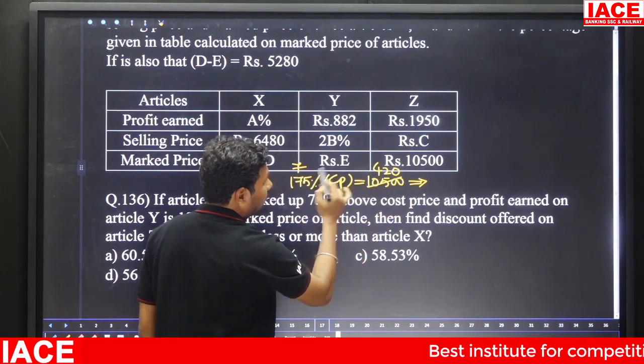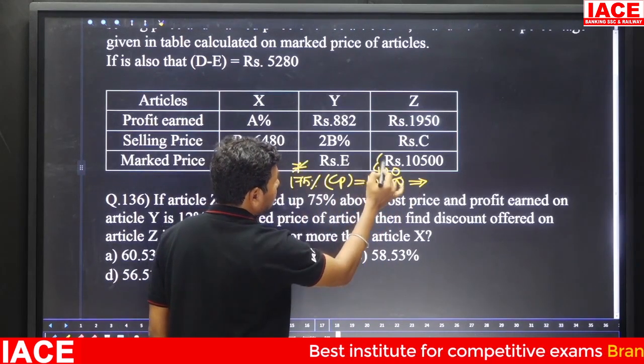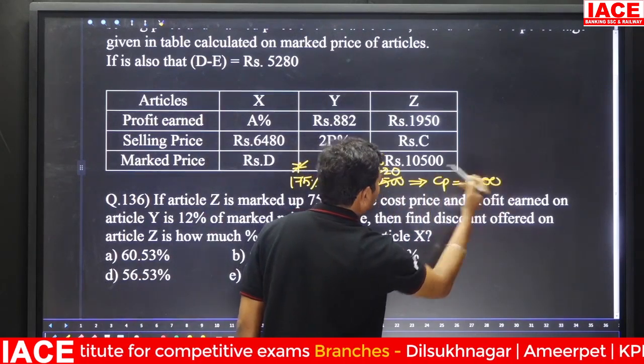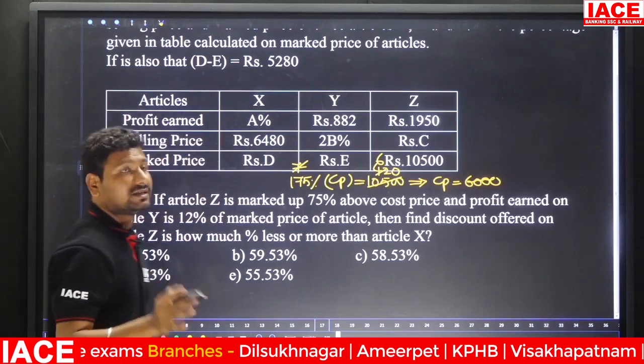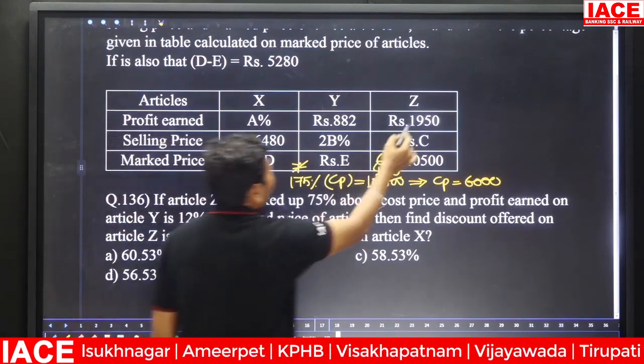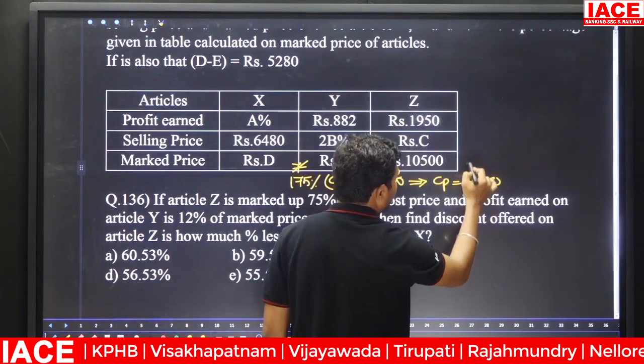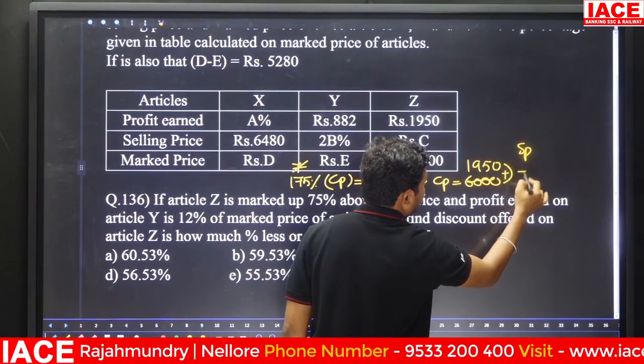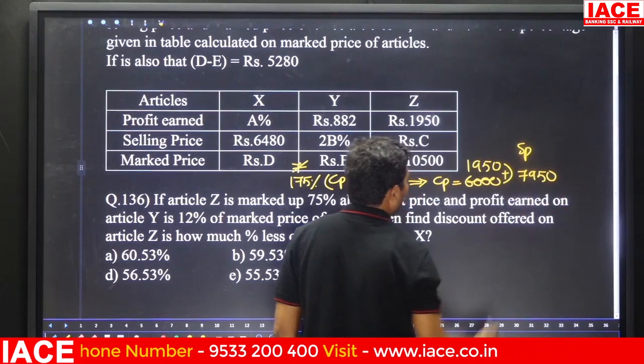Here 7 to 42, how many times? 6 times. Then CP is equal to how much rupees? 6,000 rupees. And here the profit is how much rupees? 1950. Both are added, you will get the selling price. It is 7950.